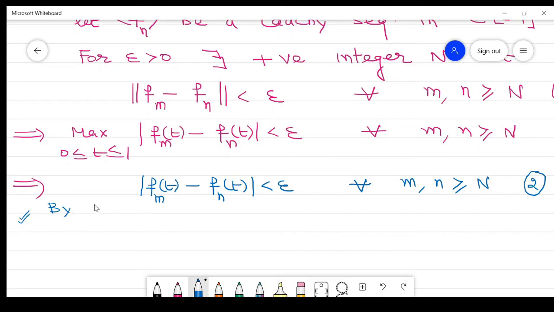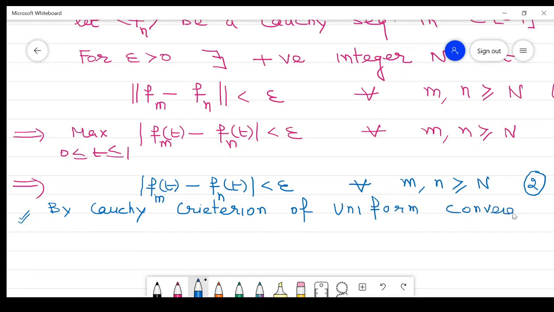So what is the Cauchy criterion for uniform convergence? If a sequence of continuous functions satisfies this condition, then it converges uniformly on the interval [0,1].